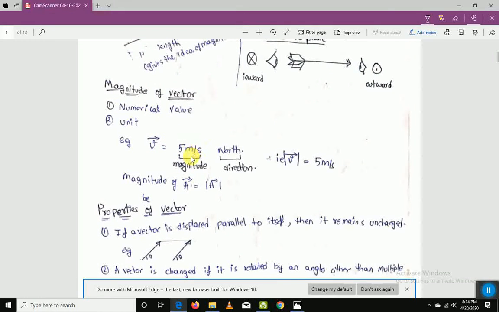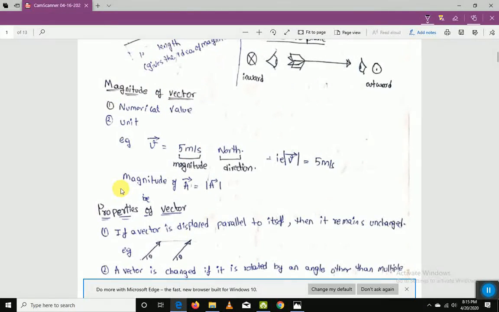Here 5 meters per second, both numerical value and units, is known as magnitude, whereas north is a direction. Okay, I hope you understood what magnitude is. Magnitude is not only the numerical value, it's the numerical value plus the unit, whatever the quantity is all about.